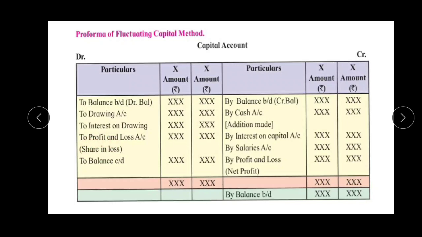In this chapter we first learned what a partnership firm is and what the features of a partnership firm are. After that we learned the methods of preparing the partners' capital account. I explained there are two methods: one is the fixed method and another is the fluctuating method. In the fixed method we have to record two accounts, that is the partners' capital account and the partners' current account. But in the fluctuating method we have to record only one account, called the partners' capital account. Clear? So I hope you all understand this concept very well. Thank you.